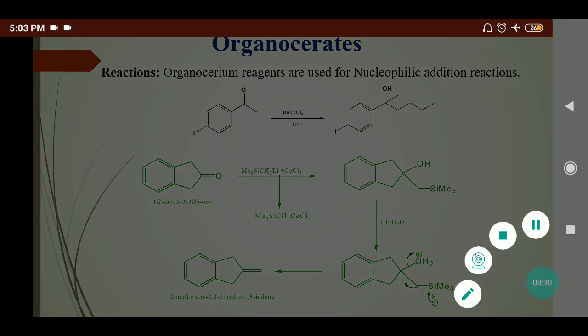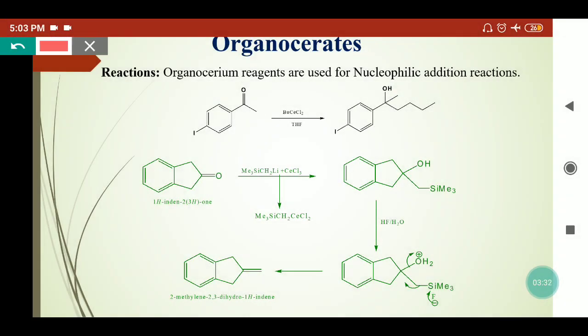Organocerium compounds give nucleophilic addition reactions with carbonyl compounds. They give a similar reaction to the organolithium and magnesium compounds. But the basic difference is that these compounds avoid the side reactions which can happen with organolithium and Grignard reagents because of their very high reactivity and basic nature.